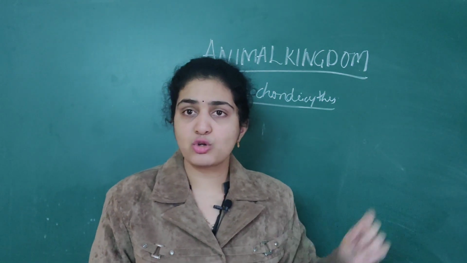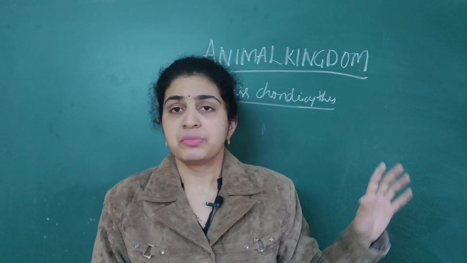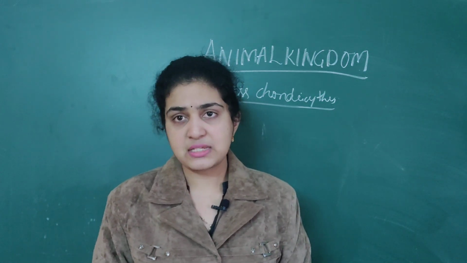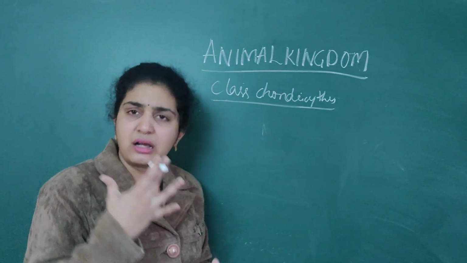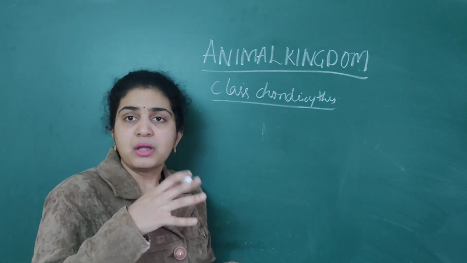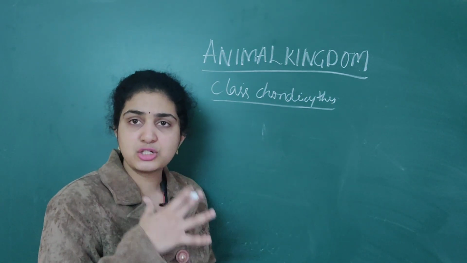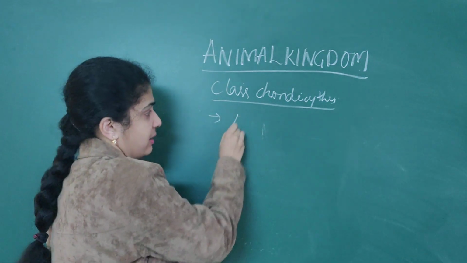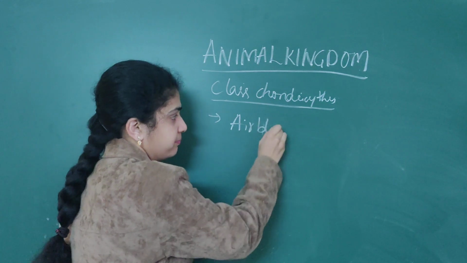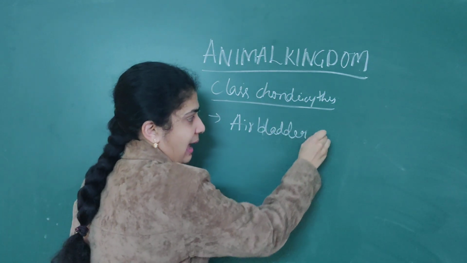But here for class chondrichthyes, this air bladder is absent. So these organisms constantly should move in the water. That is, they should constantly swim in the water. So air bladder absent.